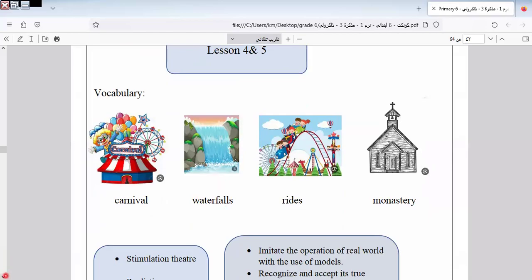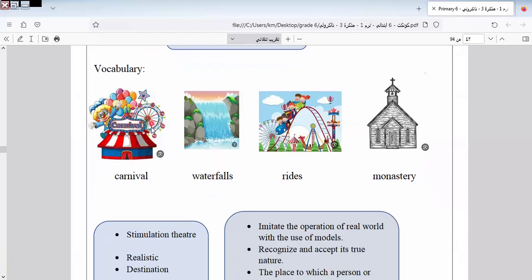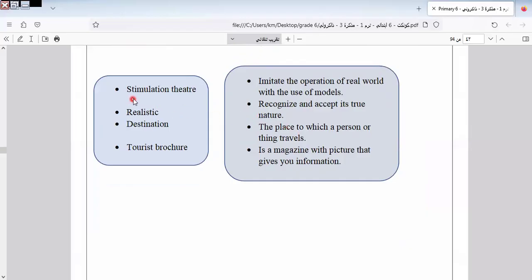Let's go to another item here in this unit. Here is carnival, waterfalls, rides, ministry. Here is ministry, like church, something like churches. Okay. Here is simulation theater.